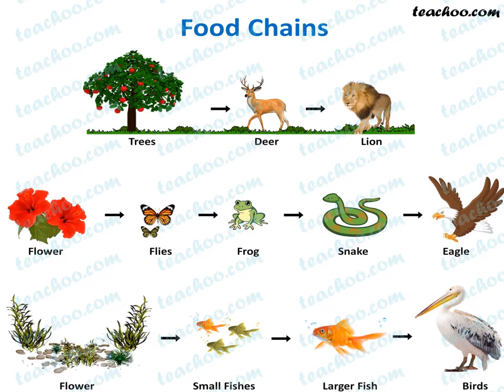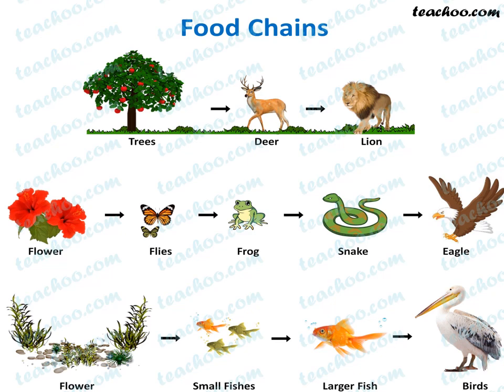The picture provided below also illustrates a food web. Everybody see the picture, the same food web. Grass, deer, tiger; grass, rabbit, eagle, snake; grass, grasshopper, frog, snake.